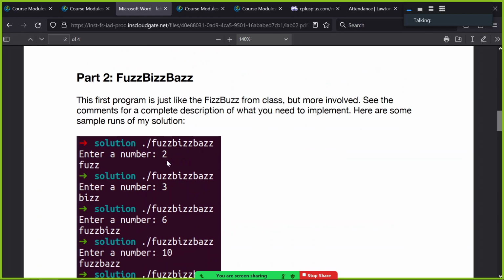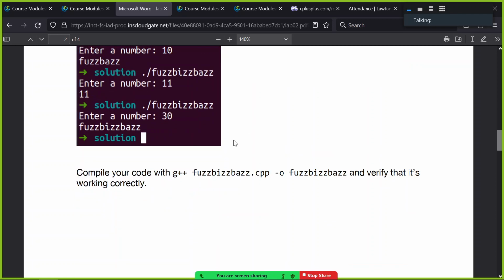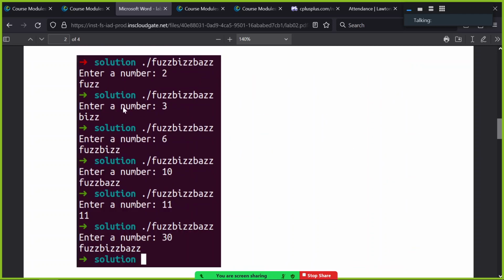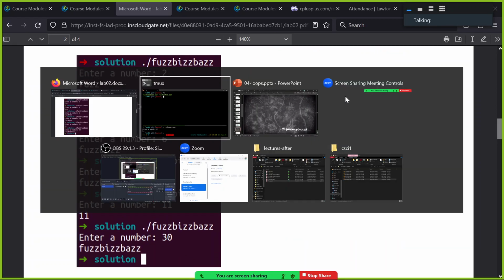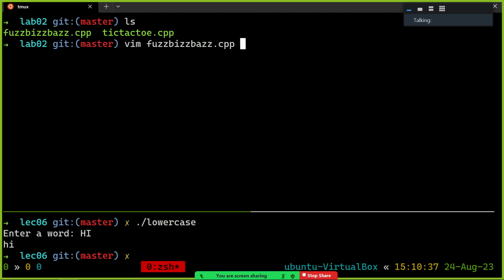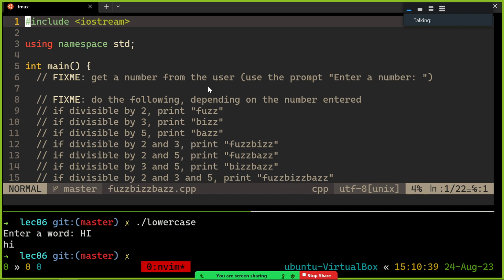And let's do them. So the first one is just to take on the FizzBuzz example from class. I'm just making you do a fancier version of it, really. So it's just like FizzBuzz, but it's more involved. The comments of the file will tell you exactly what to do, but here's a screenshot of the output that you should see. So let's look at the file, because that's where the instructions lie.